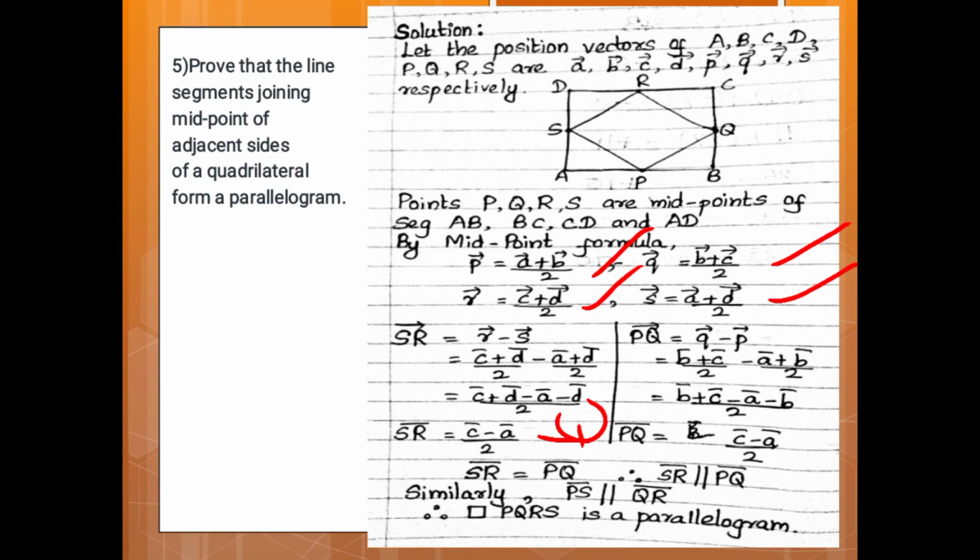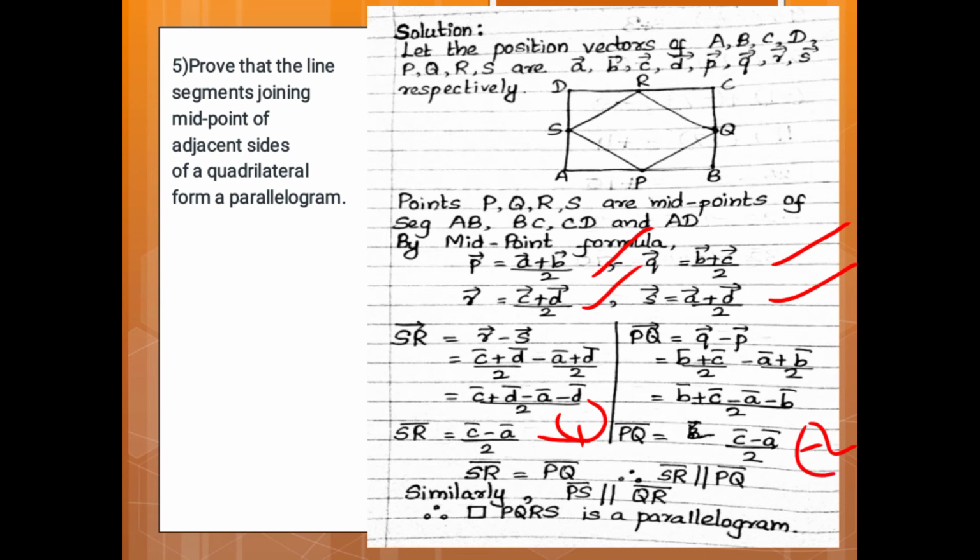Then take the other side, PQ vector is equal to Q vector minus P vector. Therefore substitute: B vector plus C vector upon 2 minus A vector plus B vector upon 2, which is equal to B vector plus C vector minus A vector minus B vector upon 2. So PQ vector is equal to C vector minus A vector upon 2.